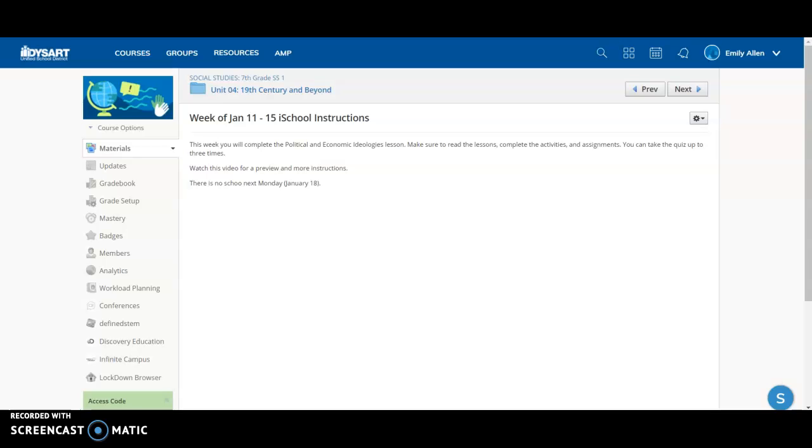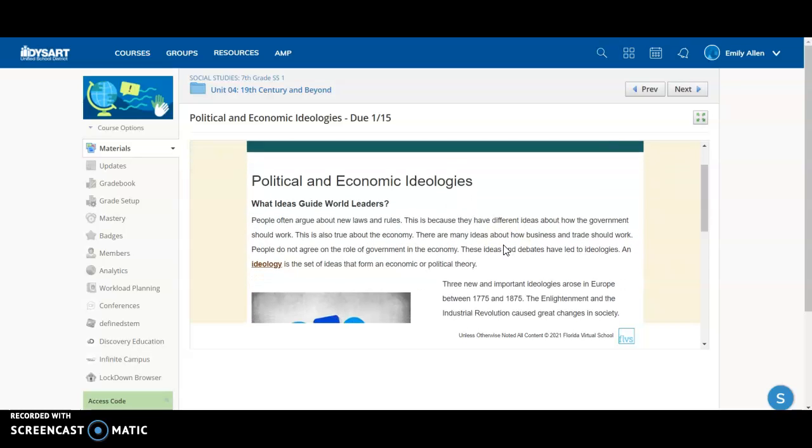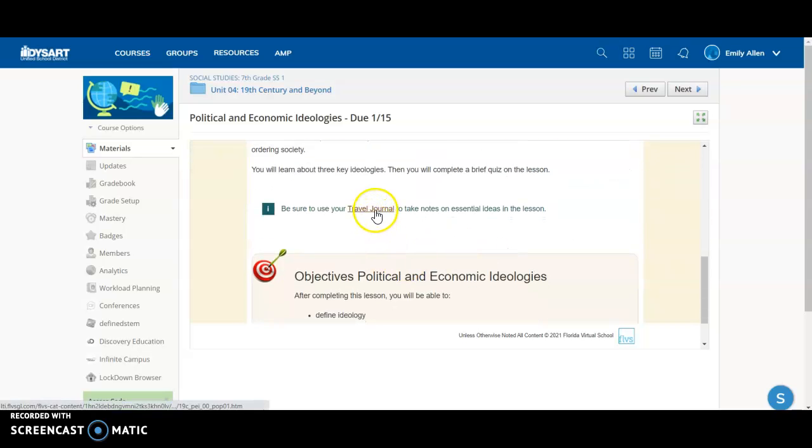All right, so for this week, you're going to be talking about political and economic ideologies. For this lesson, you have the typical notes and reading, and then there is a quiz this week. So for this lesson, you will want to go through and open up your travel journal.